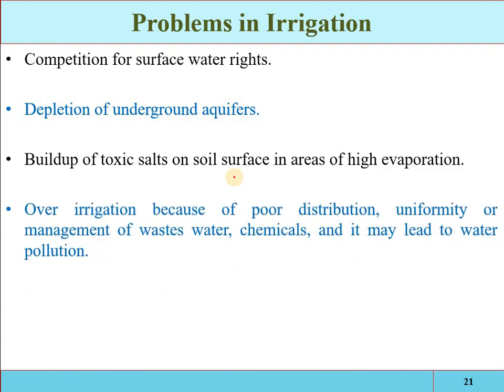Poor distribution, uniformity or management of wastewater chemicals may lead to water pollution if the irrigation is not properly managed. So this was all about irrigation. That was just the introduction to irrigation engineering: the function and necessity of irrigation, the Pakistan climatic condition and irrigation system, the engineering and agriculture aspects of irrigation, and the benefits, objectives and demerits of irrigation.